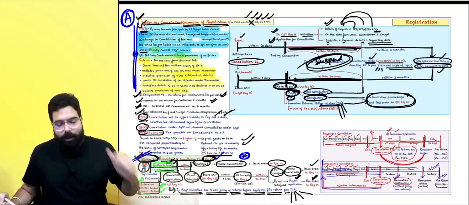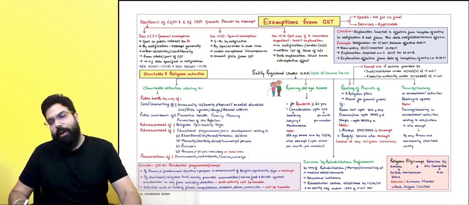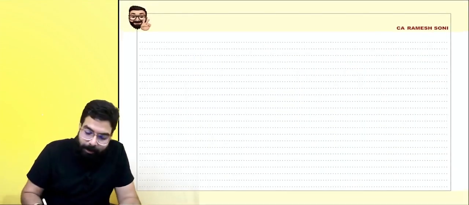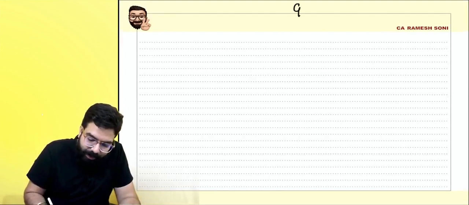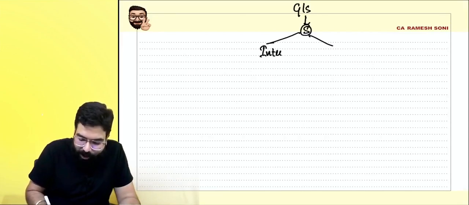Now, the next chart which you are going to revise relates to the chapter on exemption. Let's take a quick linking first. We started learning GST with goods or services. Goods or services have to be supplied. Supply can be either interstate or intrastate.